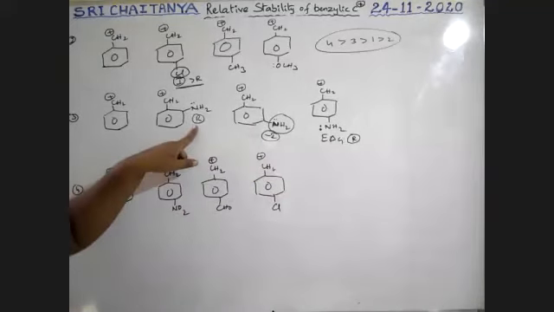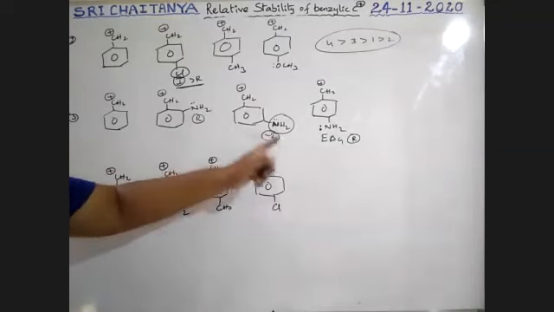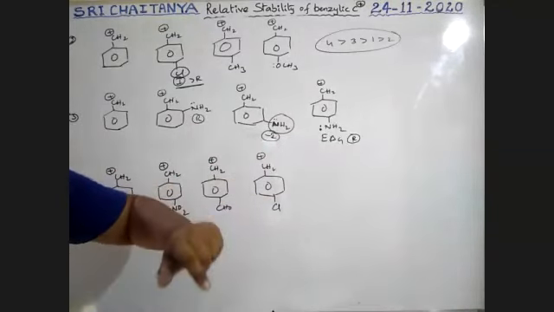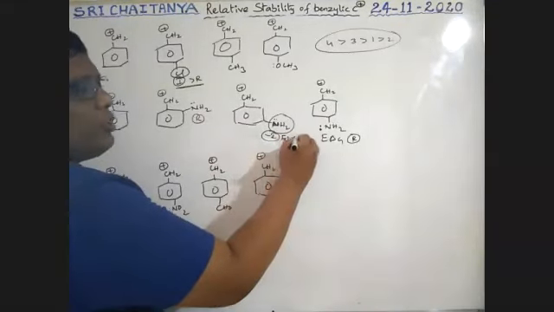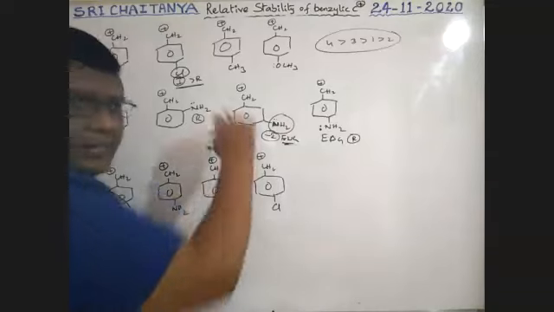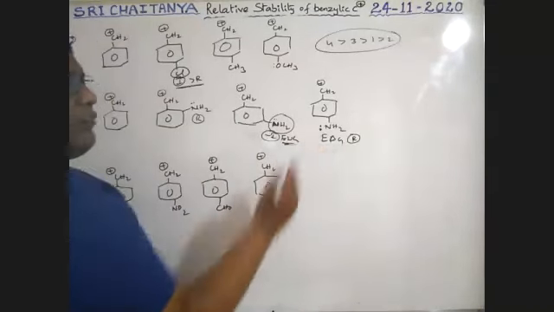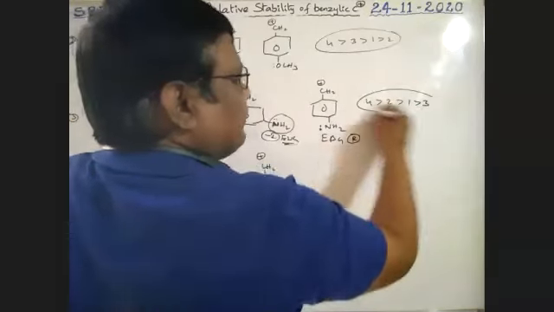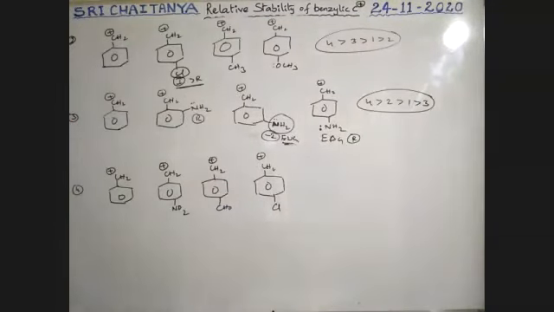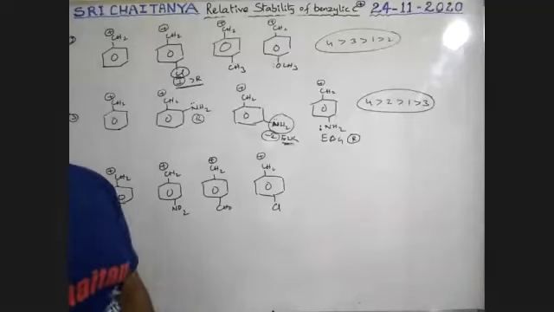Next, chance 2 and next chance 2. Here it behaves like an electron withdrawing group, which means it decreases the stability. So therefore 4 greater than 2 greater than 1 greater than 3.